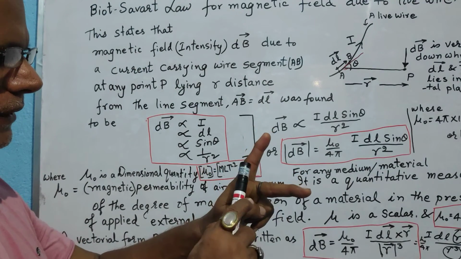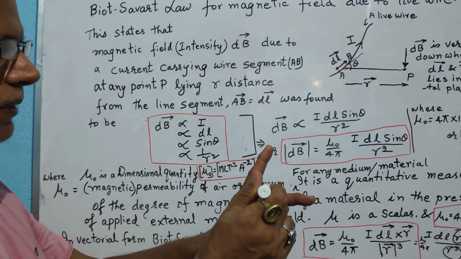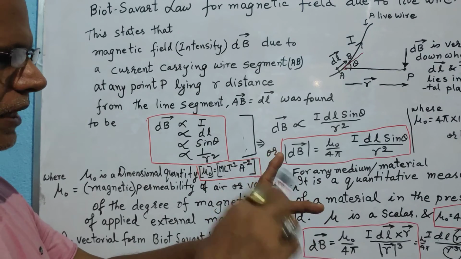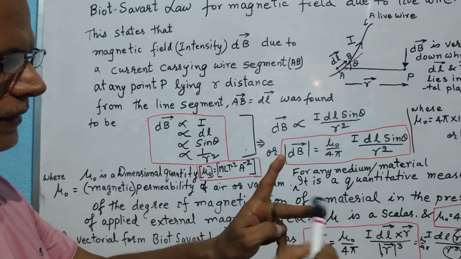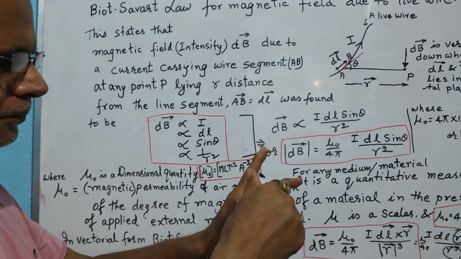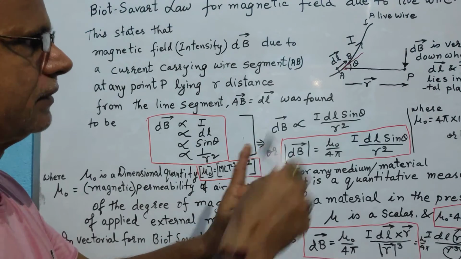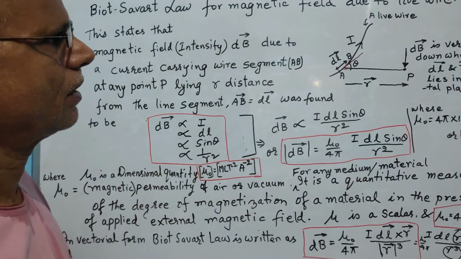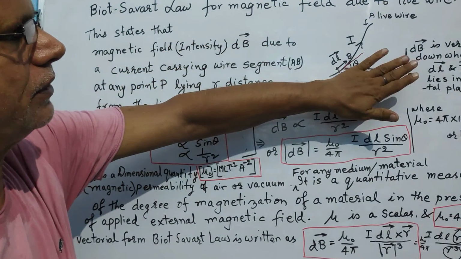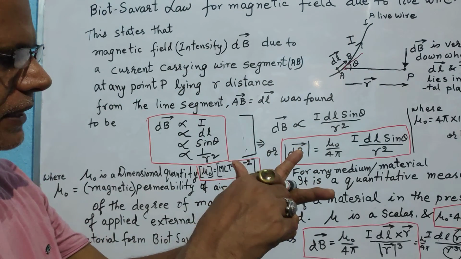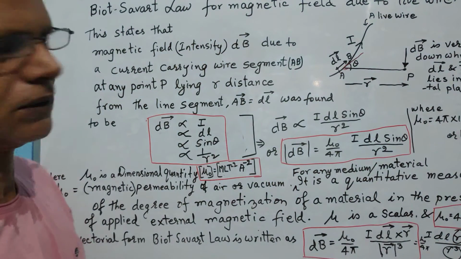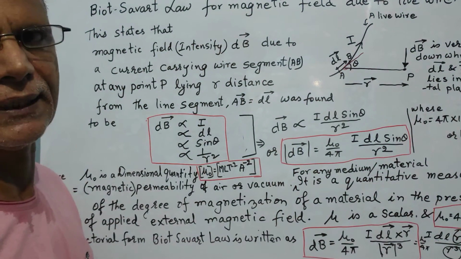This is r and this is dl. You place a screw in this plane containing r and dl vector, and you move from dl to r. This is dl, direction of dl, direction of r. The screw is moving away from the observer. You see it is getting inside the plane of the blackboard. So that means if the wire and point are lying in the vertical plane, then the direction of magnetic field will be going into the blackboard.